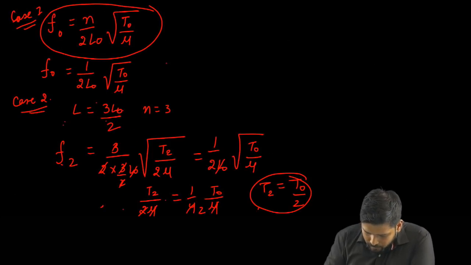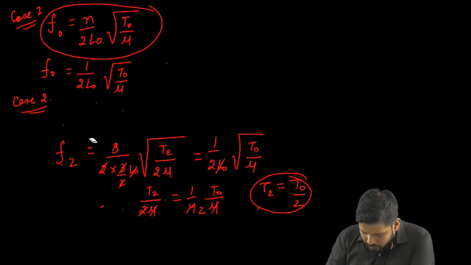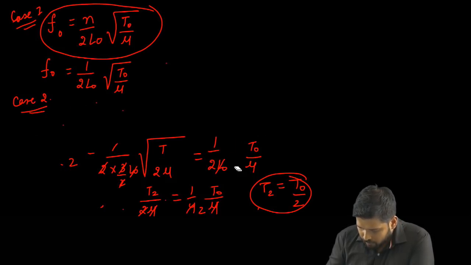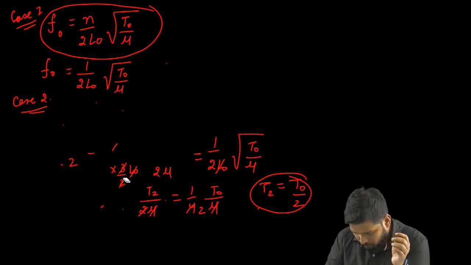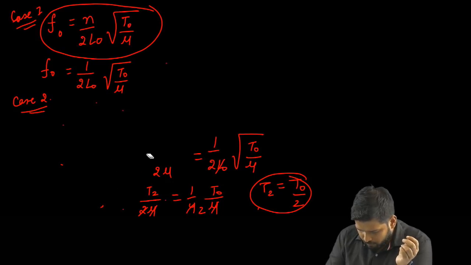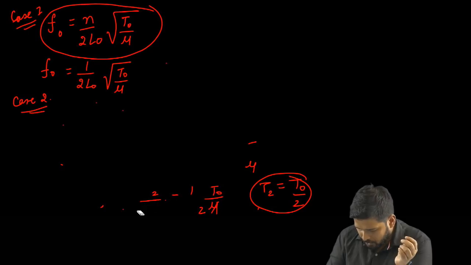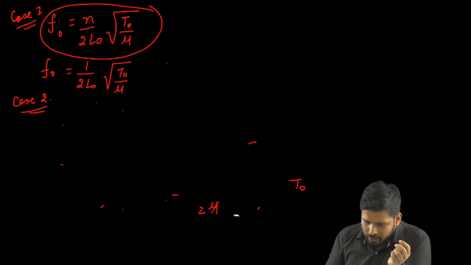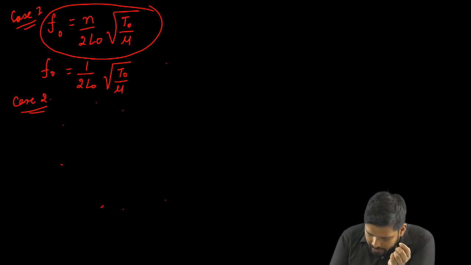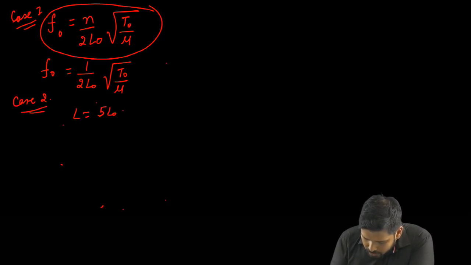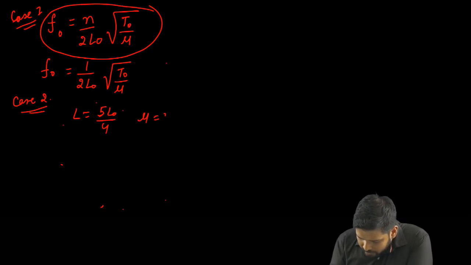Okay, in case 3, it's given to us that L is equal to 5 L0 by 4, and we have the value of mu as 3 mu.